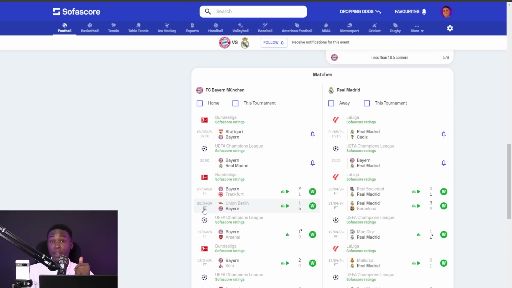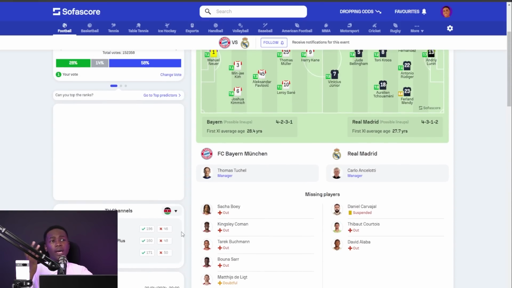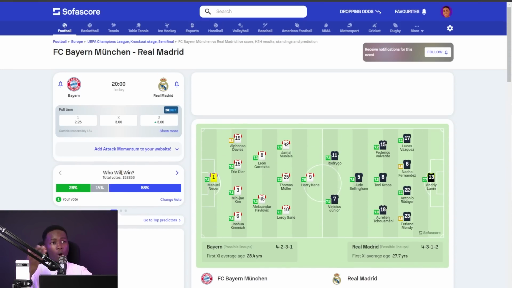And given that they're going to try their best to win this very game, then there's a possibility that we are expecting a 2-2 scoreline. Why? Or a 2-1 scoreline. Because I expect both teams to score. I expect over 2.5 goals to occur. And that is why when I answered the 3 ways of betting, who will win the game, I went for Bayern Munich, because that is what I'm expecting.